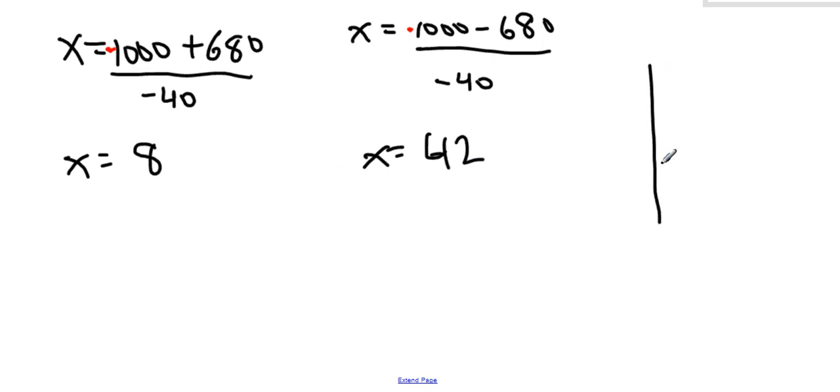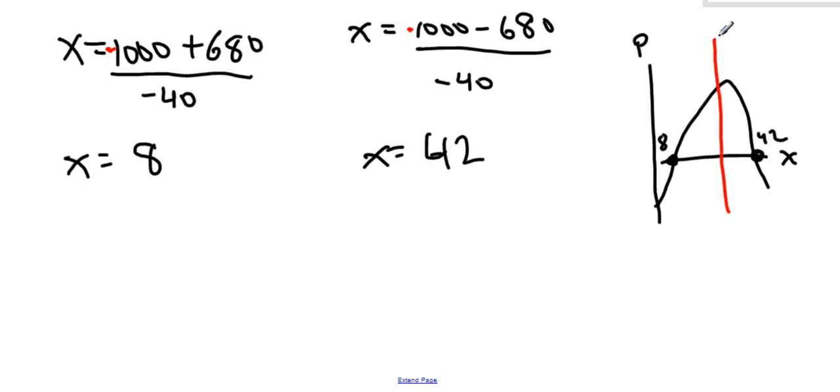And again, here's the diagram I'm thinking about. This is why before we do any math, we always visualize what's happening, because that way our math will either make sense to us or we'll know we've missed something, like I just did here with a silly mistake. So those are my roots. I expect this to be at 8, and I expect this to be at 42. And I know that if I take the midpoint of those roots, I'll be on the axis of symmetry, and then I can use the axis of symmetry to help me maximize.